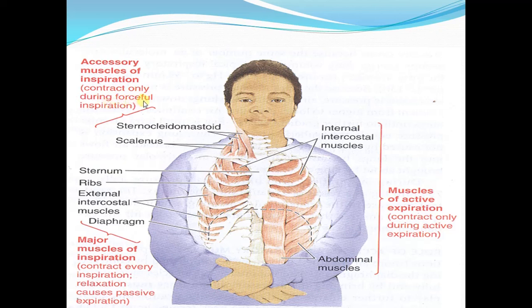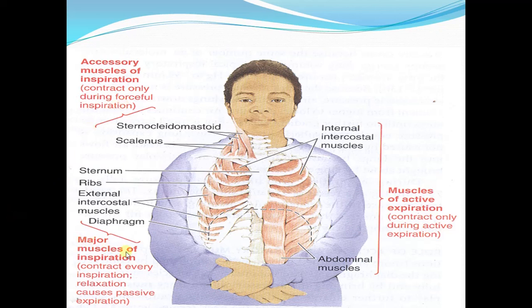So, inspiratory muscles are of two types: muscles of normal breathing, normal inspiration, which are the major muscles of inspiration, and the accessory muscles of inspiration, which come into play when there is forceful inspiration. Now we are going to see what those muscles are.